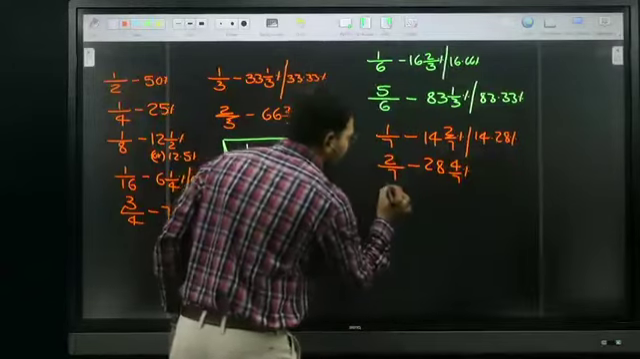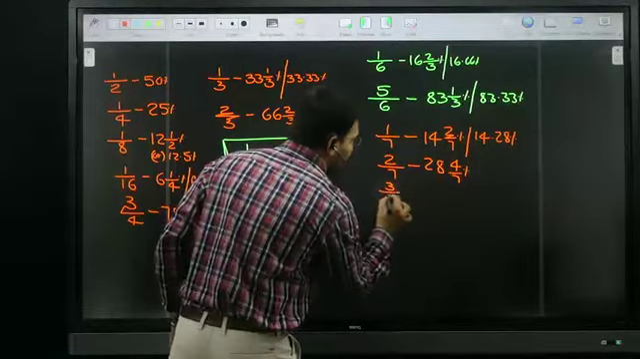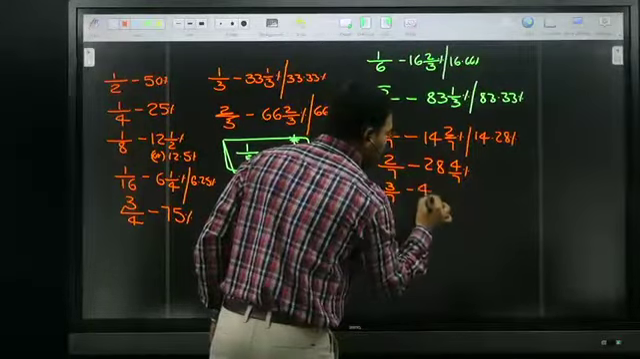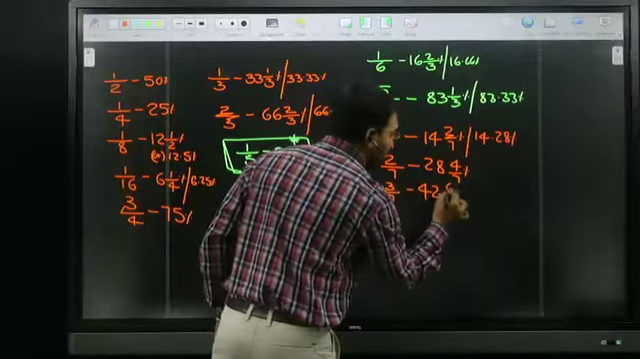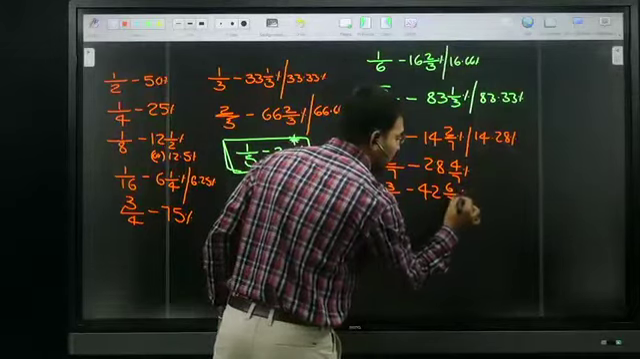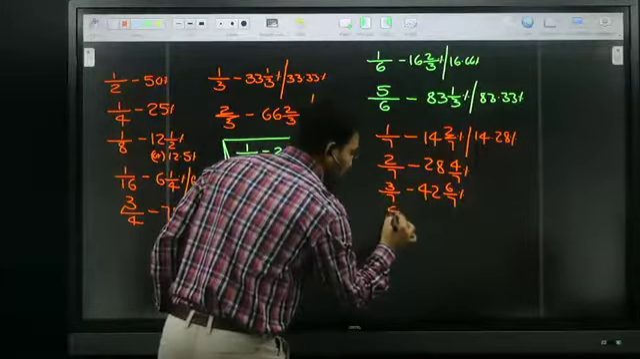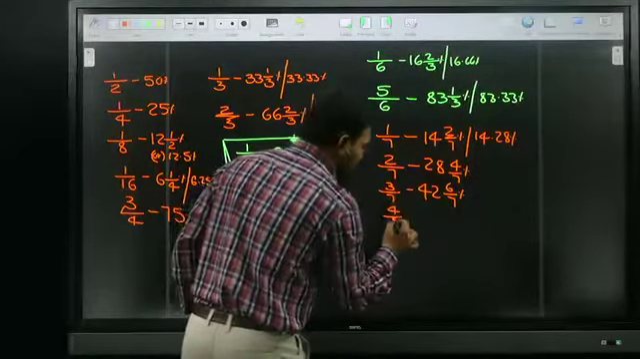Similarly, 3 by 7. 14 3s is how much? 42. Every time 2 is added to the numerator, and what do we get? 42 6 by 7.